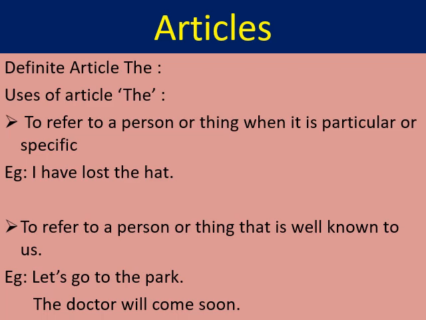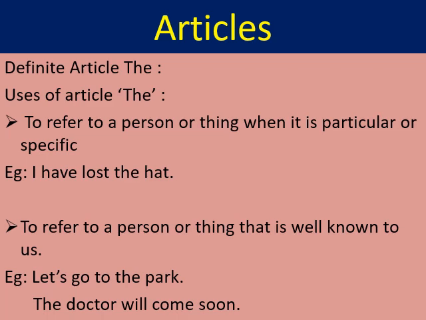The first use mentioned over here is to refer to a person or thing when it is particular or specific. As I already explained just now, when you talk about a particular person or a thing, at that time we use the article the in front of that specific person or thing.